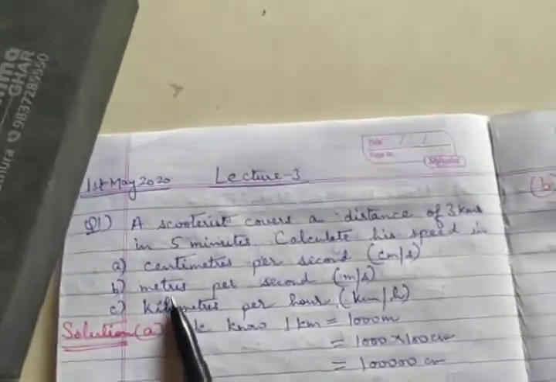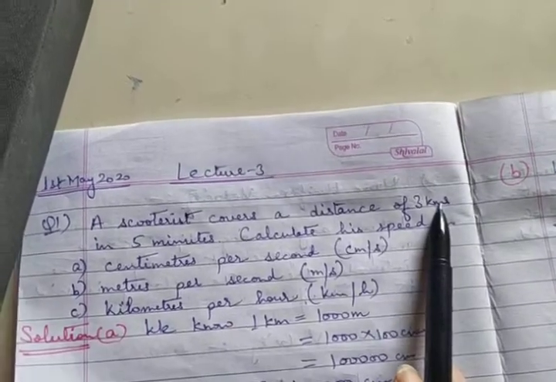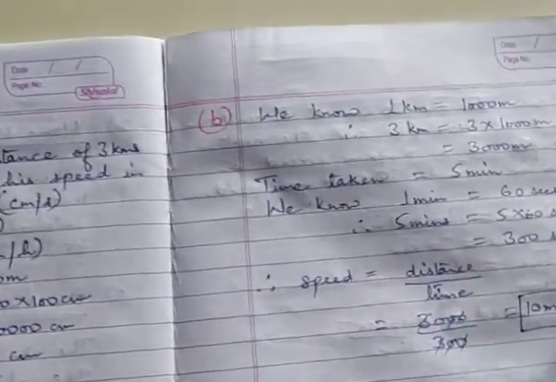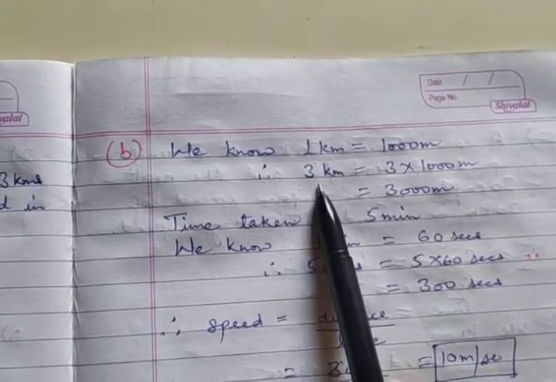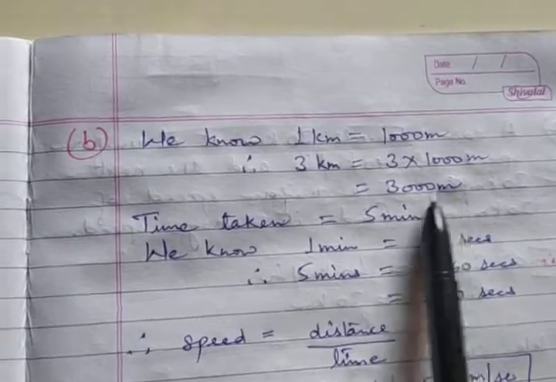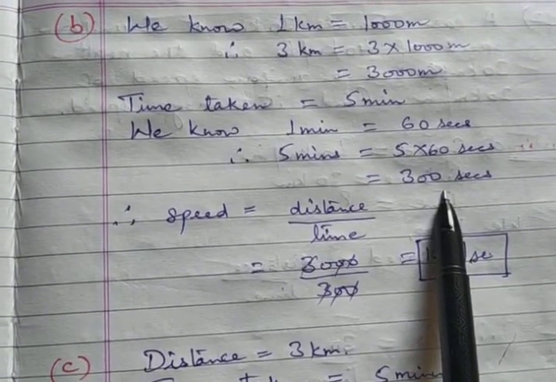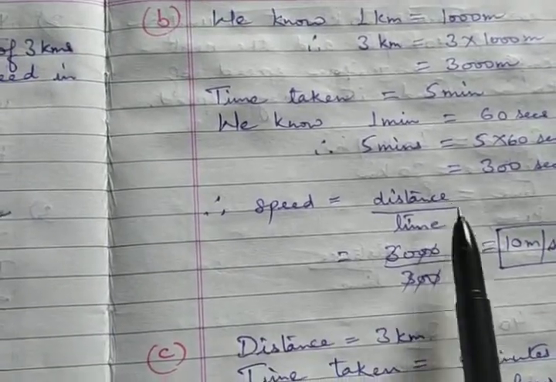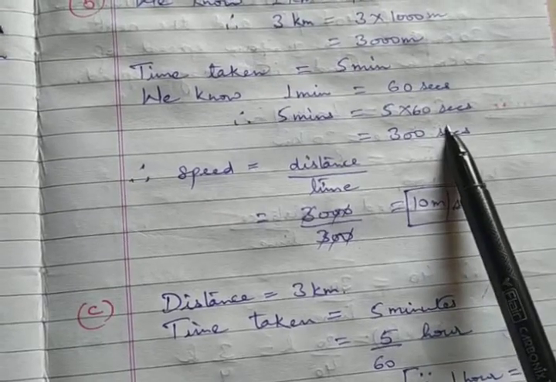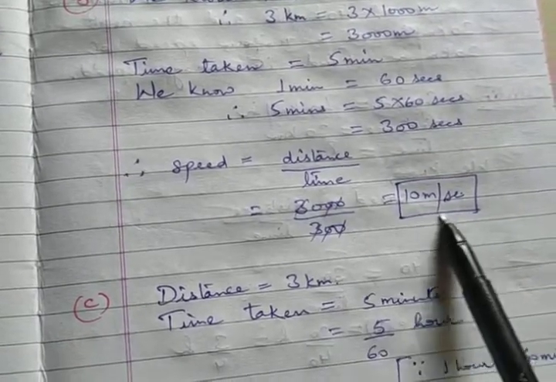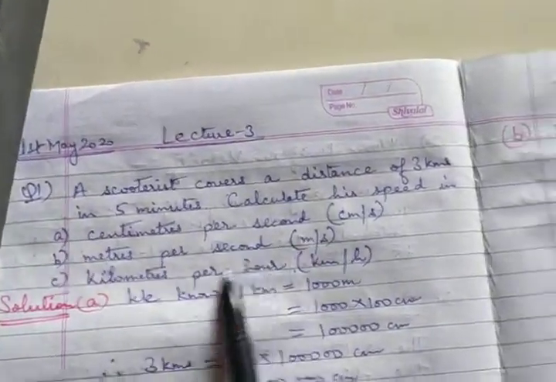Next we have to convert into meters per second. Now distance is 3 kilometers. Easily you can convert into meters. 1 kilometer is 1000 meters, so 3 kilometers becomes 3000 meters. Time is 5 minutes, which is equivalent to 300 seconds. So if you calculate speed, this gives you distance upon time. Distance was 3000, time is 300. Both are divided, you get 10 meters per second, which was our question in meters per second.